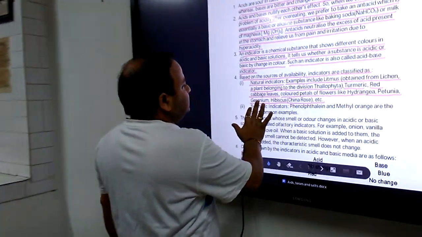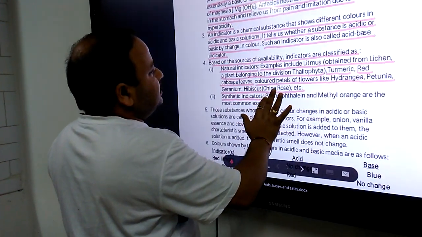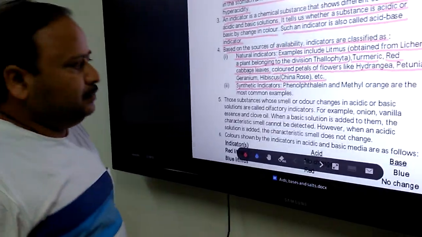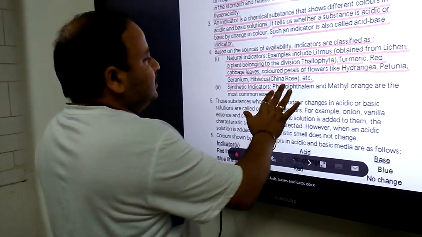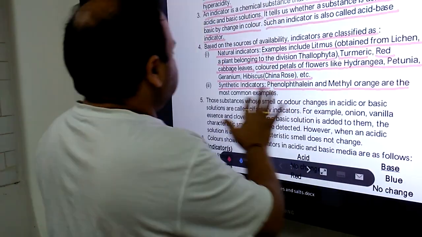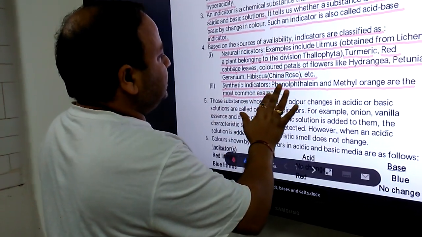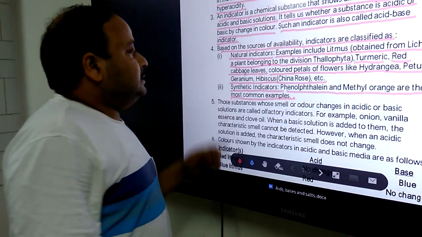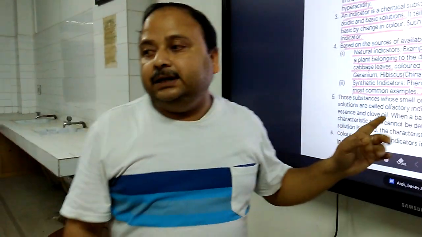Synthetic indicators. Synthetic means man-made. These are chemical substances not available in nature. We can take examples like phenolphthalein and methyl orange. These are the most common examples of indicators. These are synthetic indicators, man-made indicators.